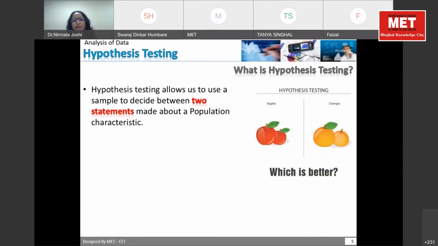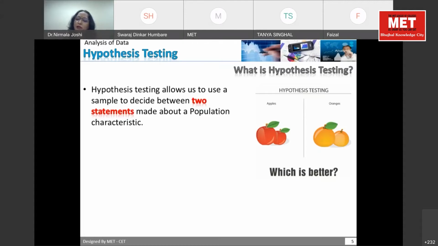If it is apples, you have to compare apple with apple. You cannot compare apple with orange because both are from different populations. You want to find out which is better, so you have to compare two apples. You cannot compare apples to oranges unless there are certain similarities. The same thing is applicable in our data analytics.